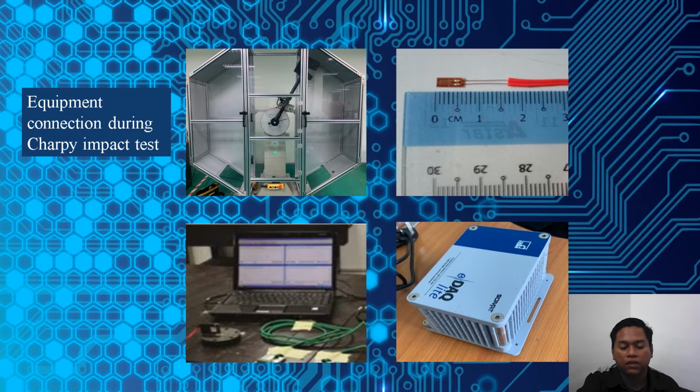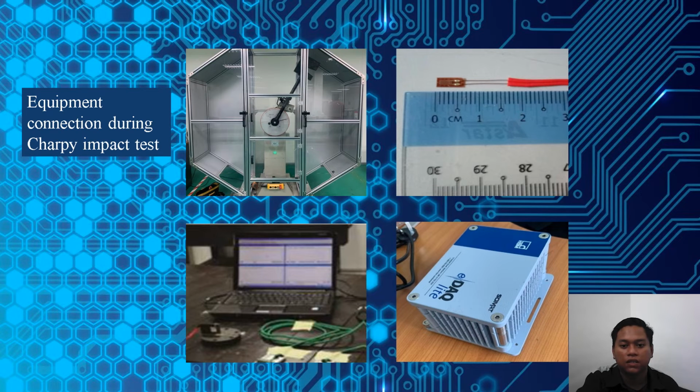Okay, this is the equipment connection during the Charpy impact test. As you can see in the first picture, that is the Charpy impact machine. On the right side, that is the strain gauge. On the bottom you can see the system detect and also the computer. Okay, the connection between these four pictures.